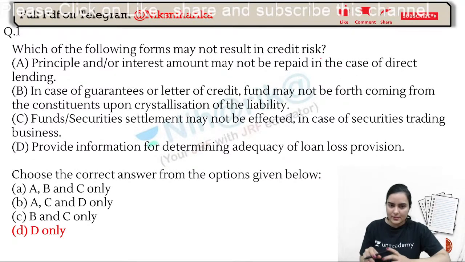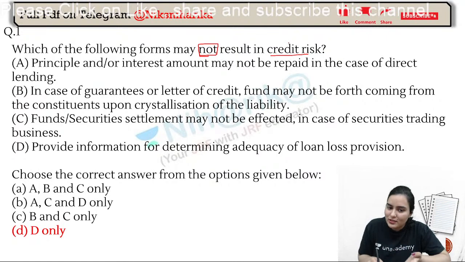Okay, the answer is only and only D. Why? Which does not result in credit risk, D is the answer. See, can you see principal or interest amount may not be repaid in case of direct lending? So that will be a problem in credit risk, isn't it? It is directly impacting